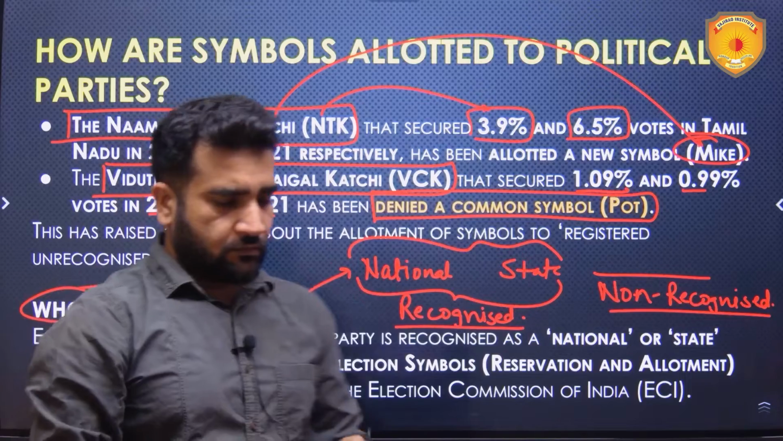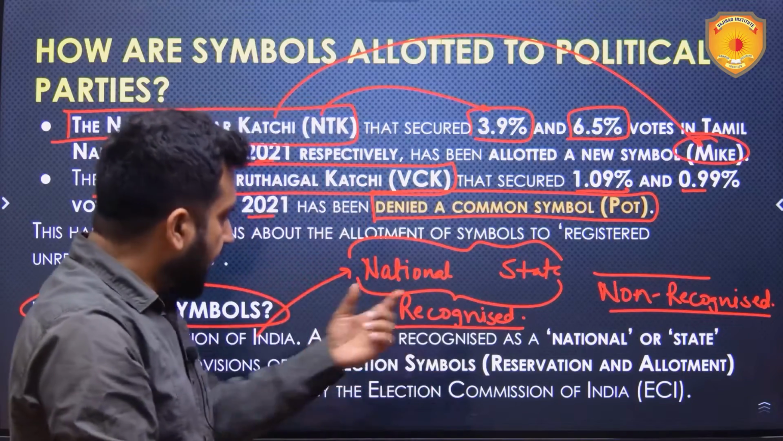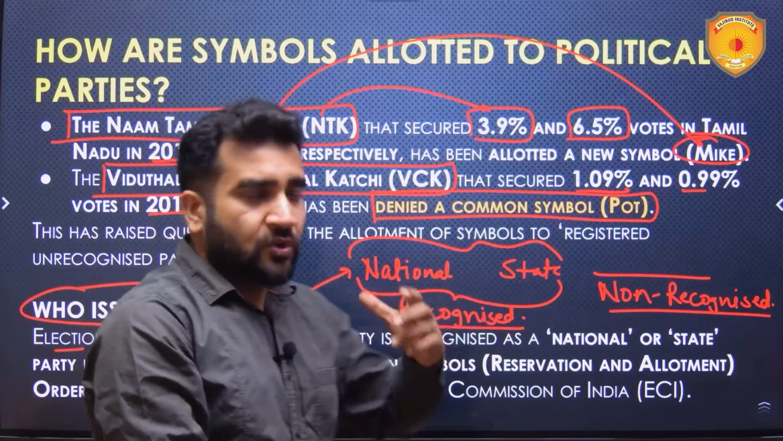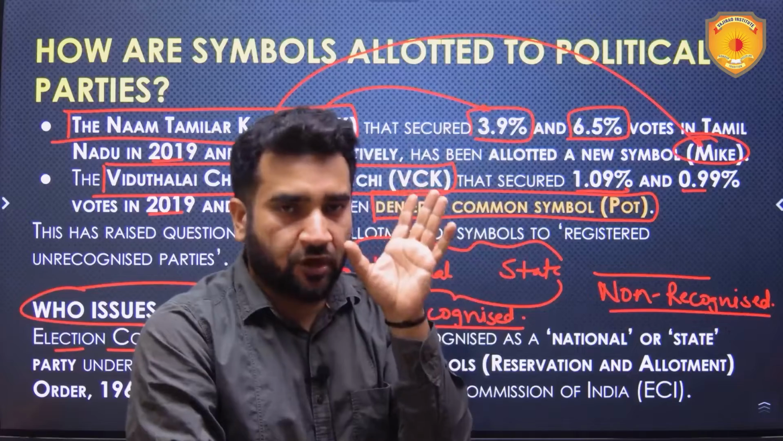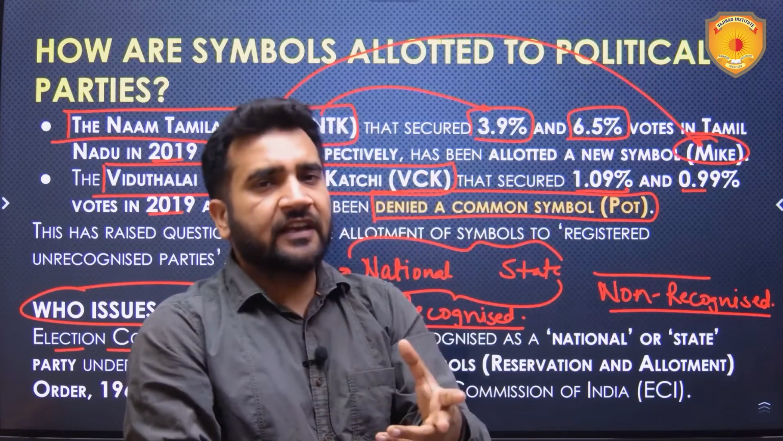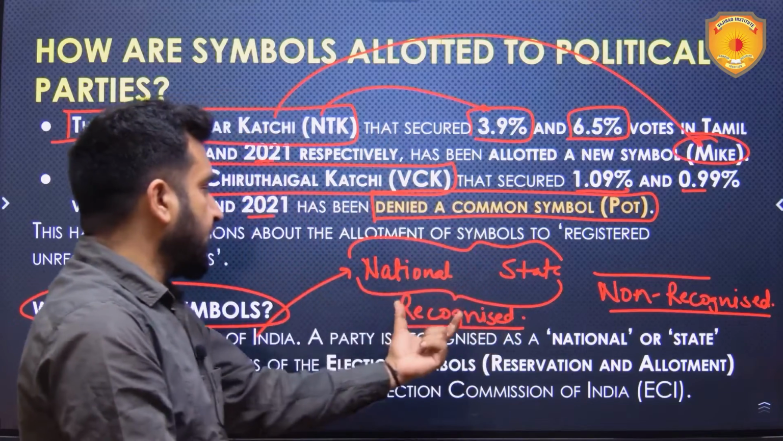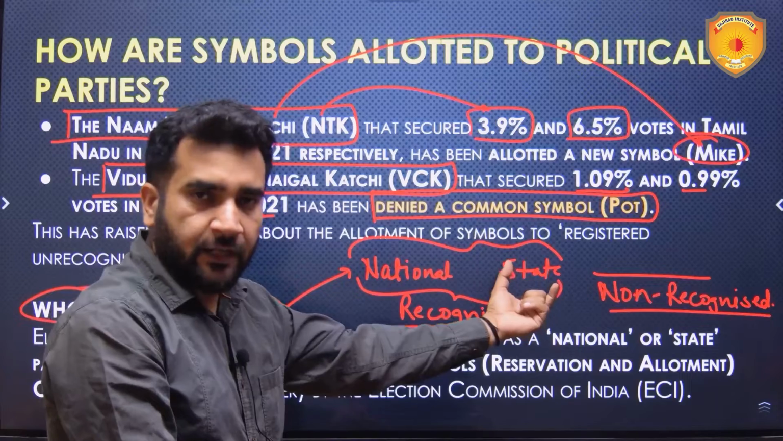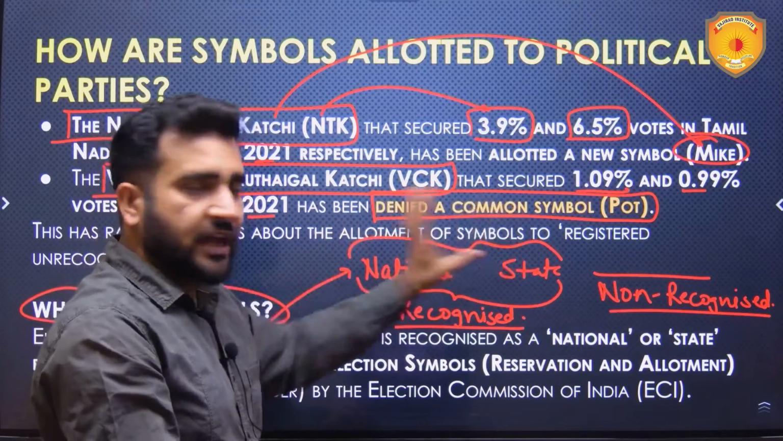Now, you will read about another term, registered and recognized parties. In order to contest an election, you have to be registered as a political party with the Election Commission of India. So every political party which is contesting elections is registered. After getting registered, it depends on your performance in past elections whether you are recognized as a national party or a state party. I will tell you the criteria also, to be recognized as a national party and to be recognized as a state party.